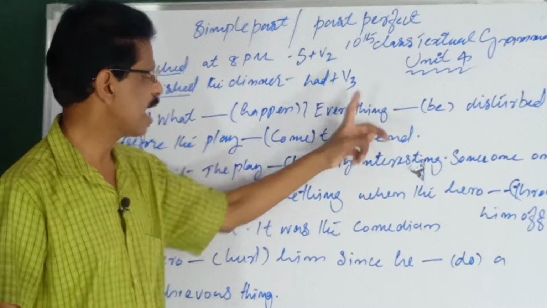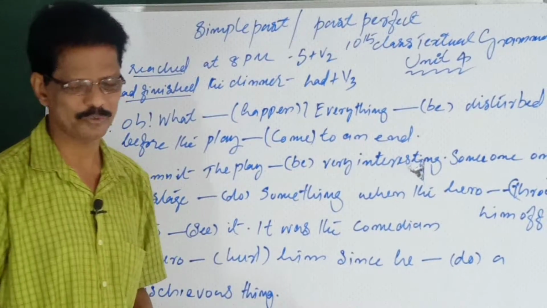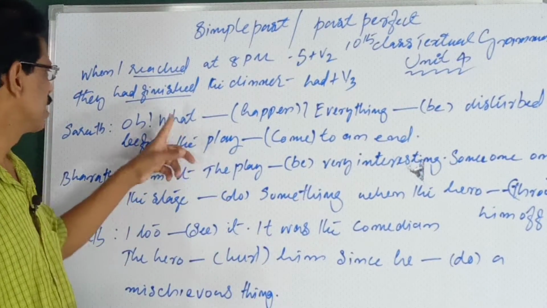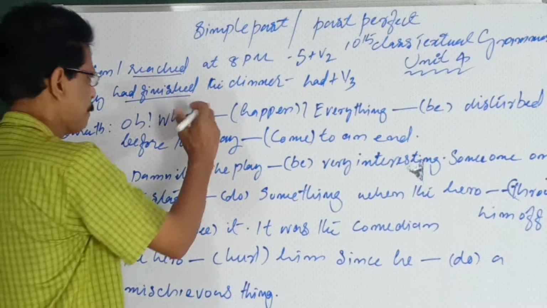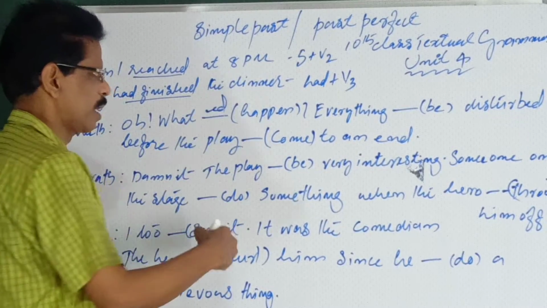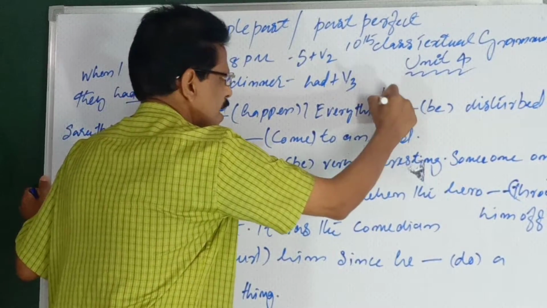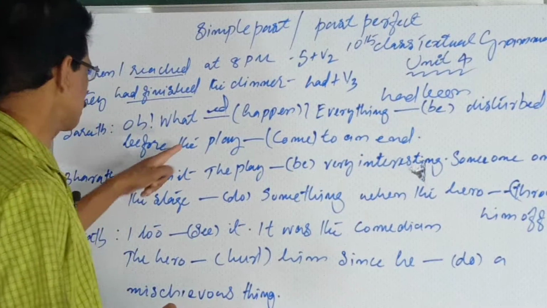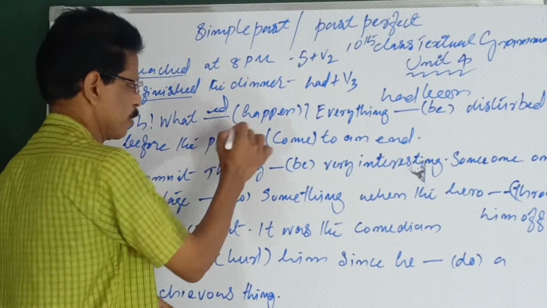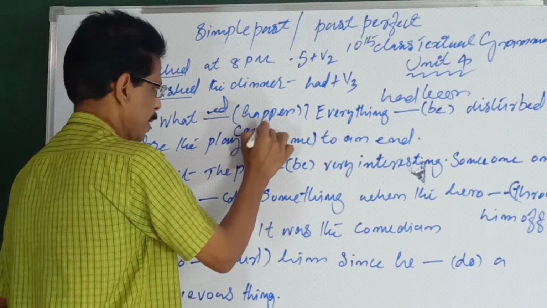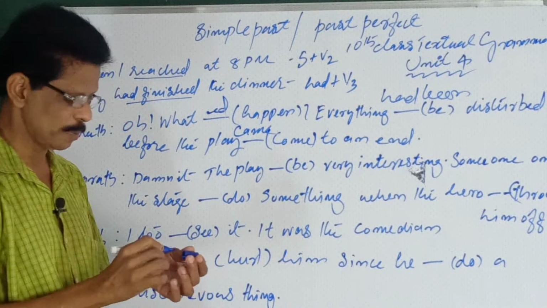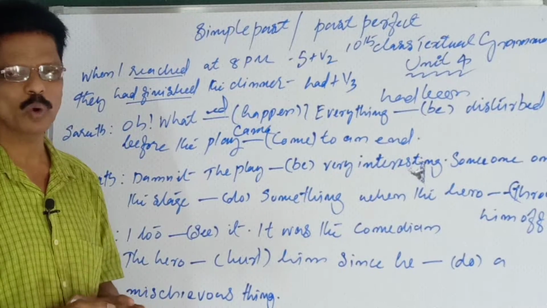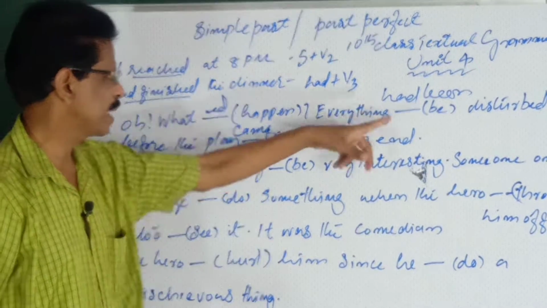See, everything had been. So, past perfect. Okay, now? Is it clear to you? Here, what happened? Everything had been disturbed before the play came. You can understand now? Came to an end. Before the play came to an end, everything had been disturbed.